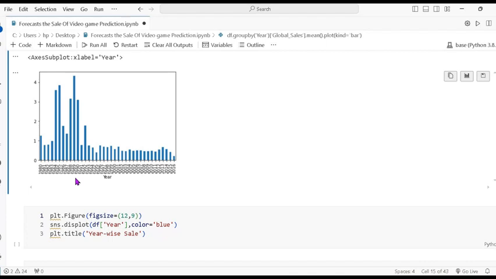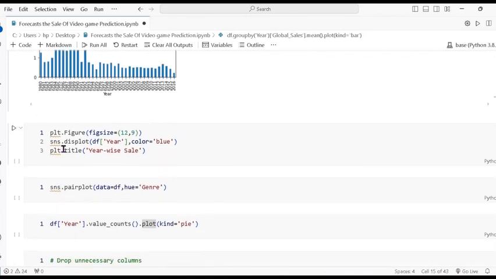So in 1989 and 1990 the sale ratio is high, and 1994 also. So it gives the year-wise global sale.